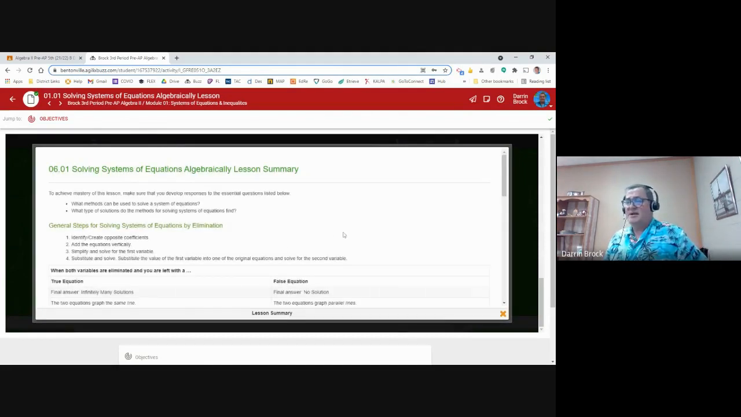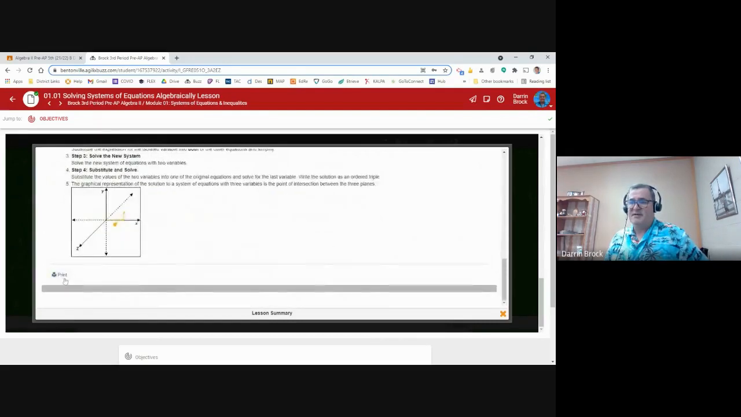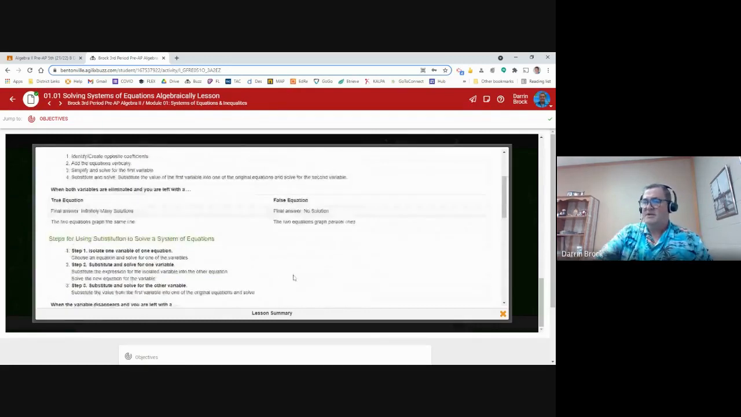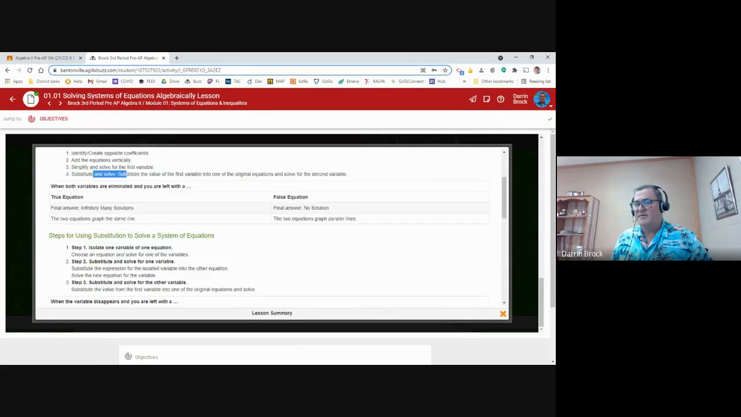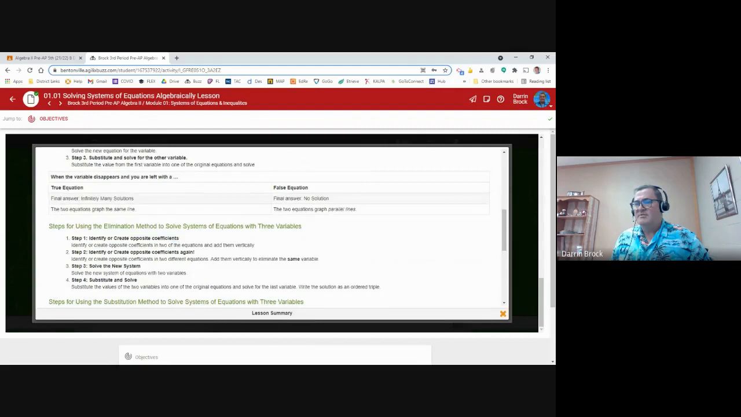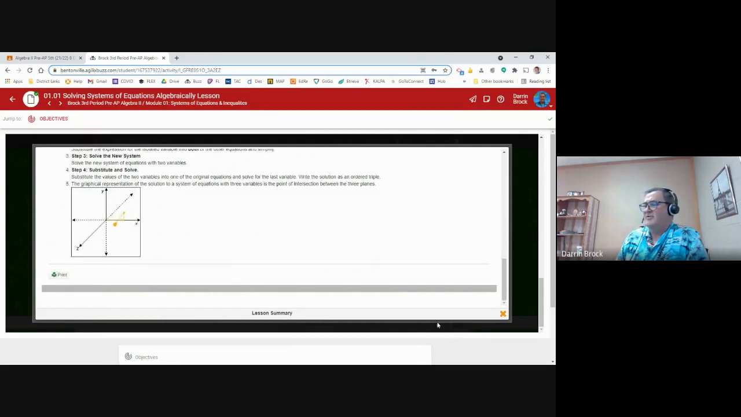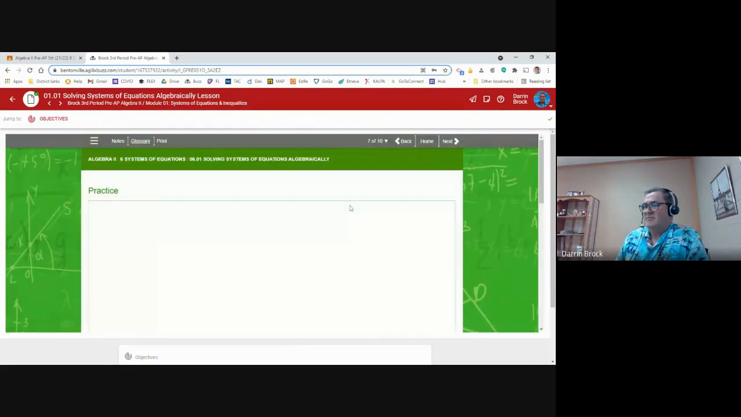Here's the lesson summary. This is a great thing to either print off or make notes from. It's got a print button right there. This would be great for the test because this tells you the steps to do substitution: step 1, step 2, step 3. If we do general steps for elimination: step 1, step 2, step 3, step 4. So this gives you all the steps right here and tells you what to do after you go through the whole lesson. And then, like I said, start on page 7, we'll have some practice.